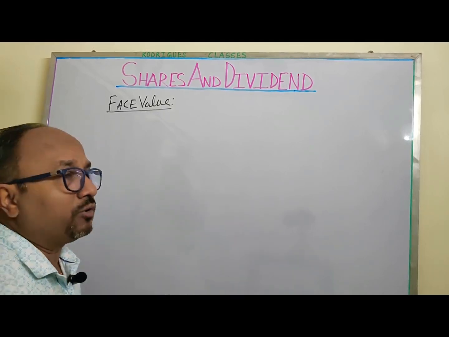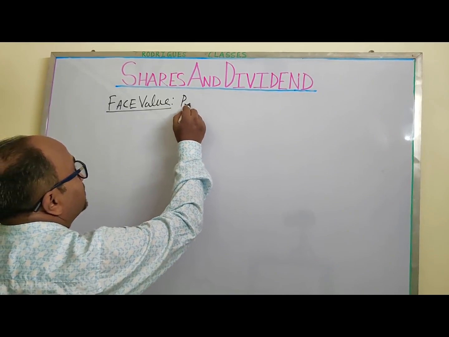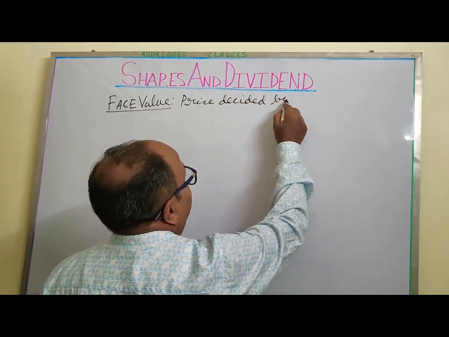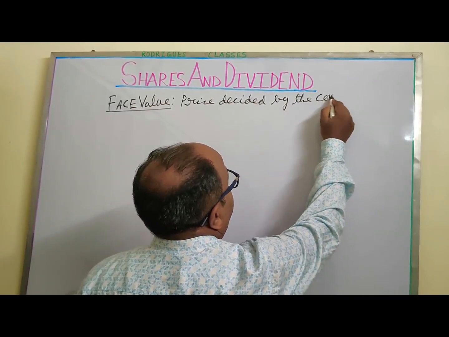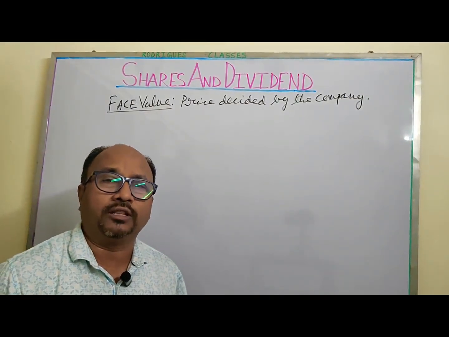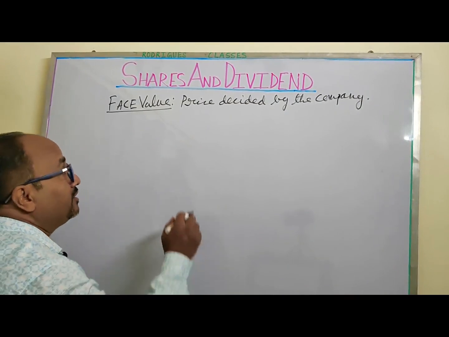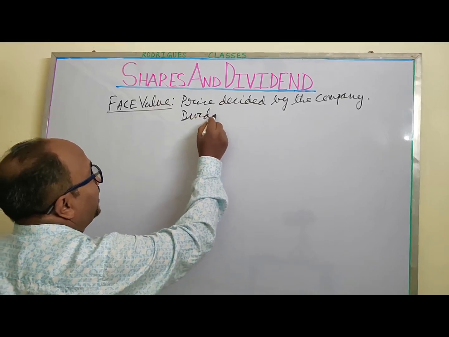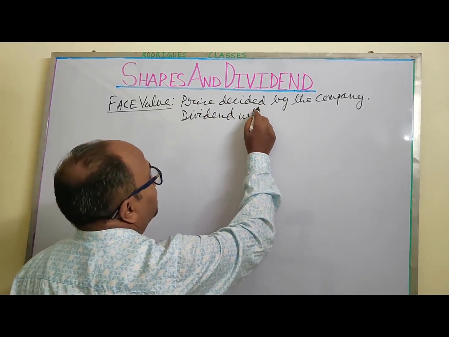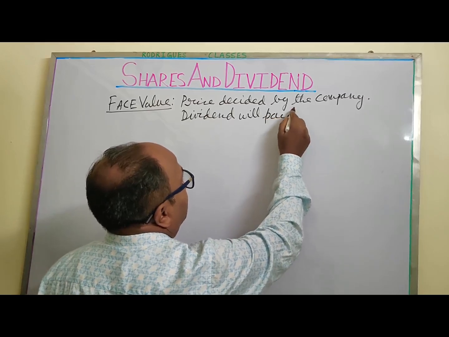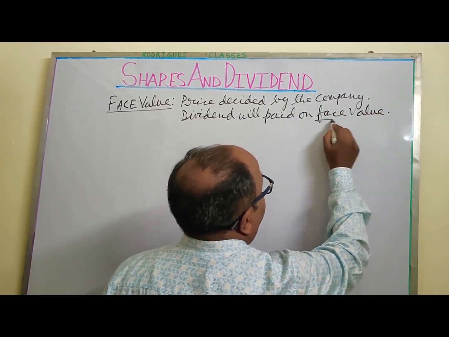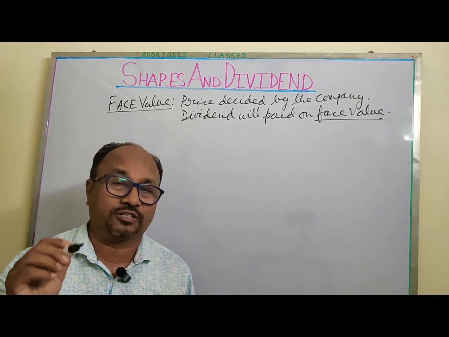So this value is the price decided by the company. And on this face value only, the company will be giving the dividend. We will see later what dividend actually means. So dividend will be paid on face value. Remember, dividend is always paid on the face value.